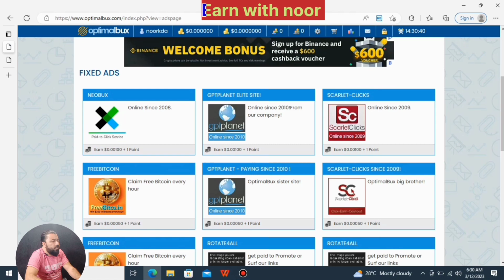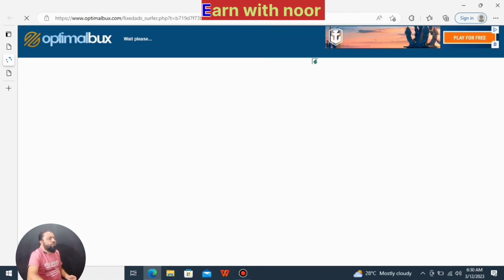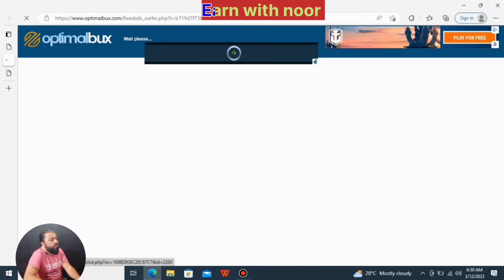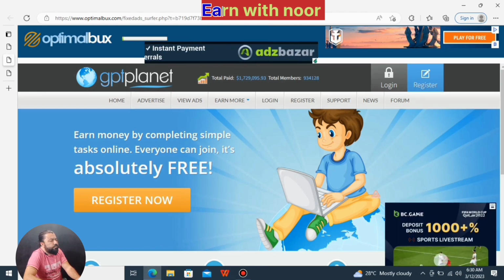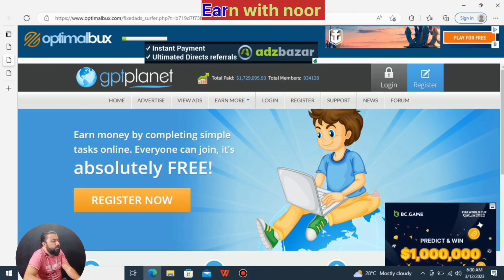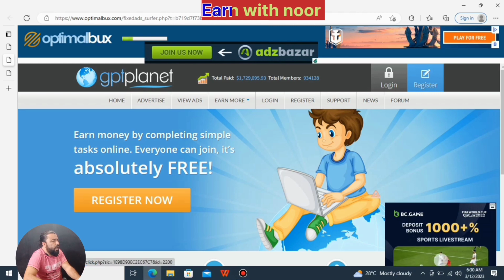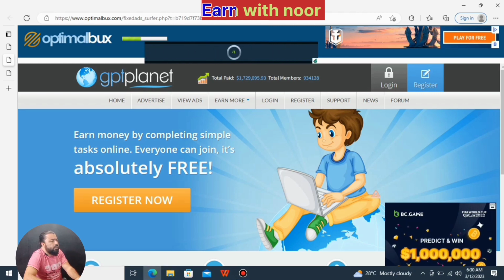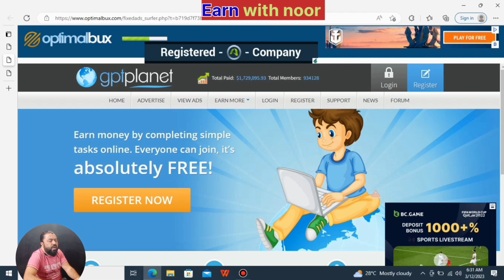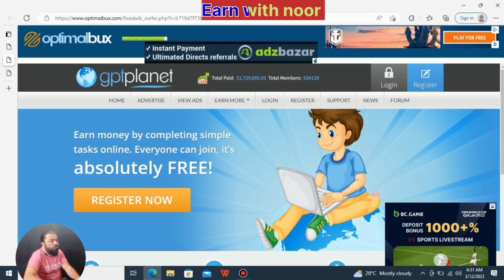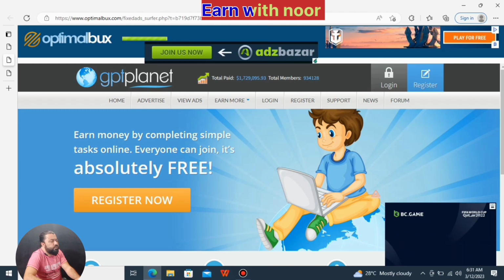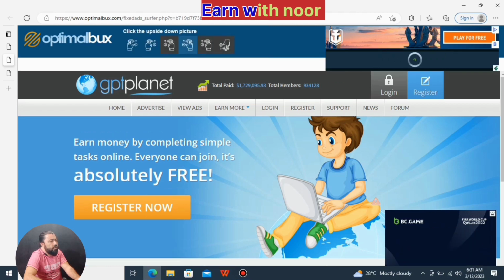So I click one of them. Here on the left you see please wait. Friends, it is very easy, and just this bar is going green. When it completes, then your watch history starts, and you click on the upside down picture.